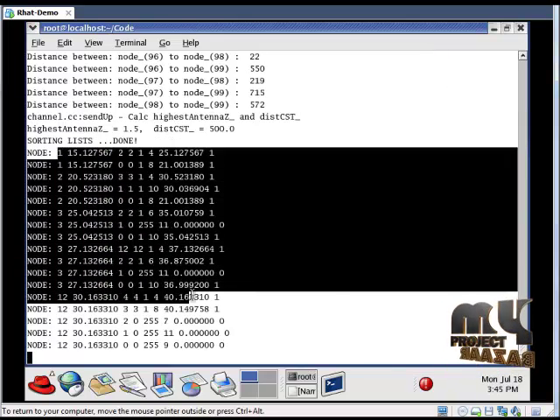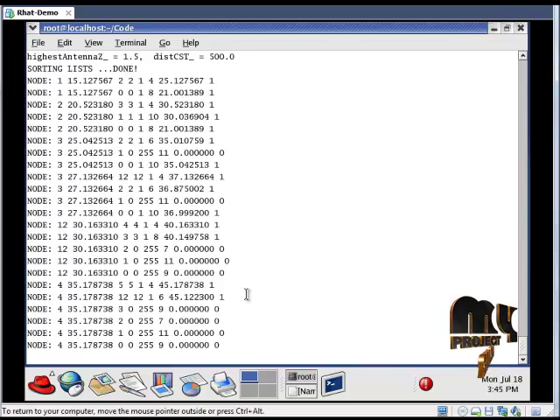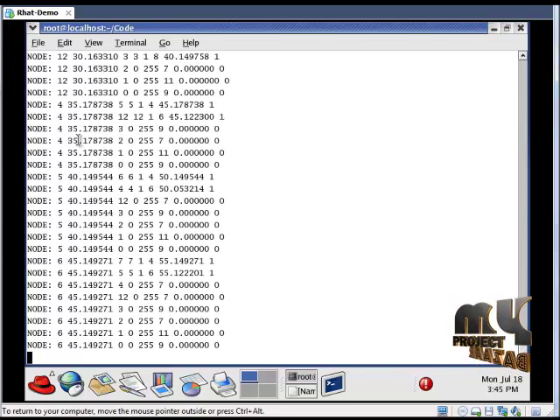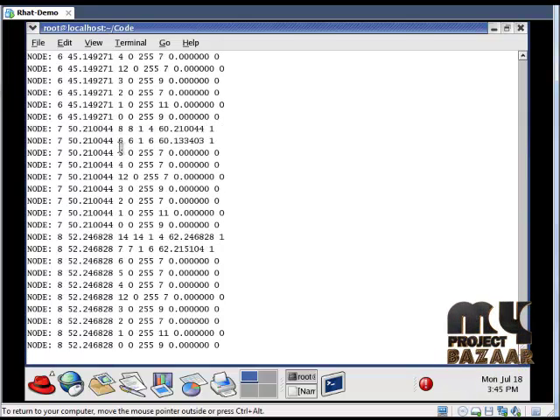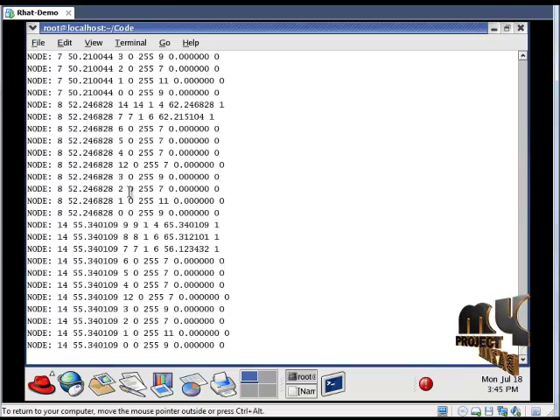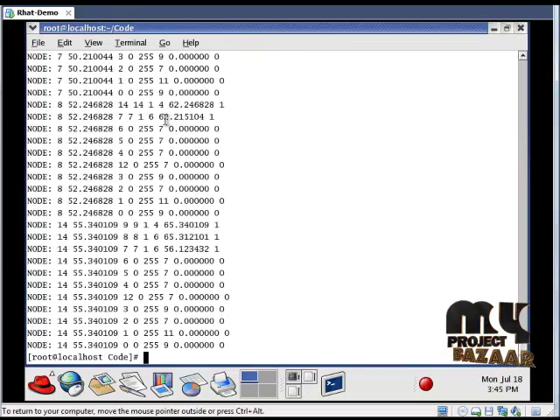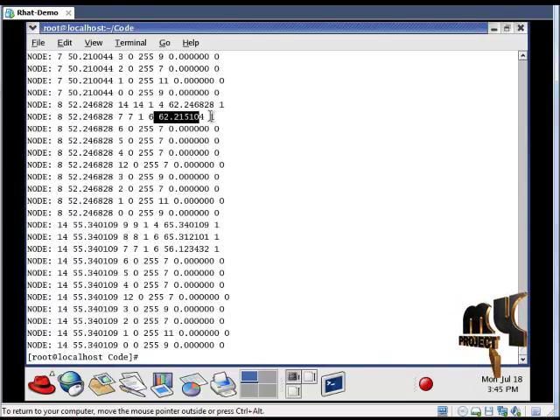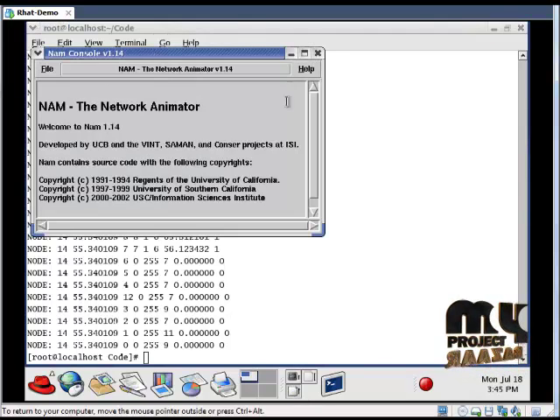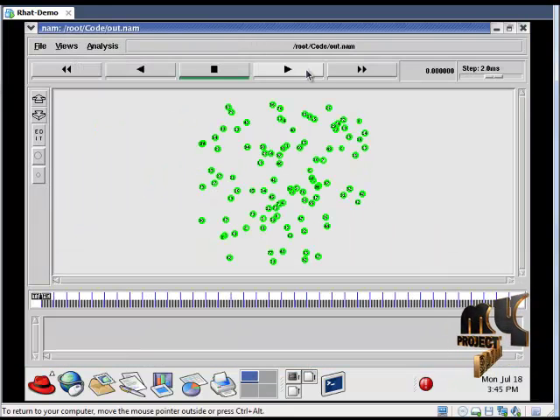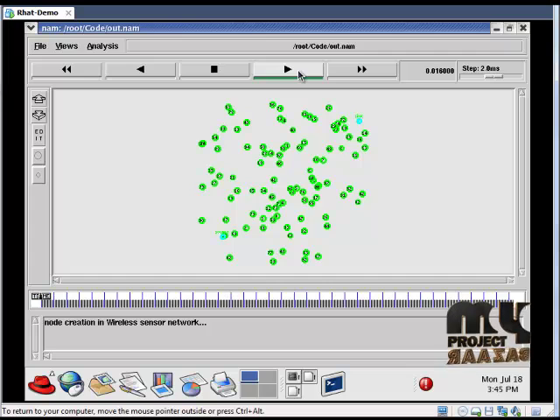This is our route discovery process. A routing table is generated. This first column is for our source node, the second column denotes our time, and the third is for our destination, this is for our ending time, and this is for our flag value. The output window is called the network animator window. When we click on this play forward button, it will start our simulation.